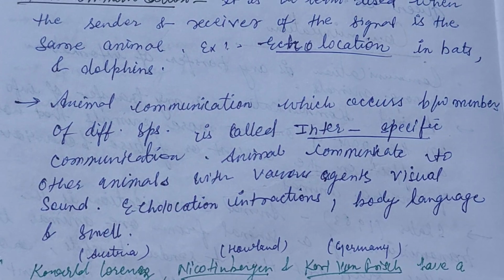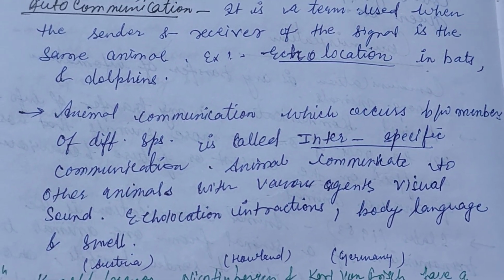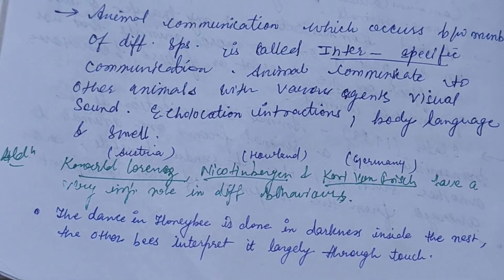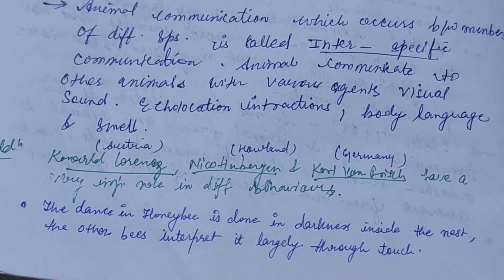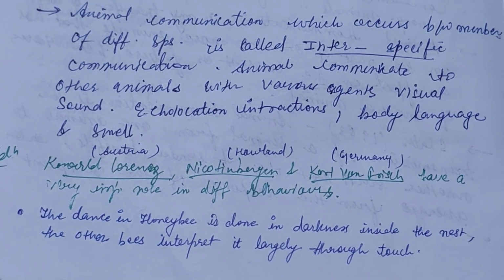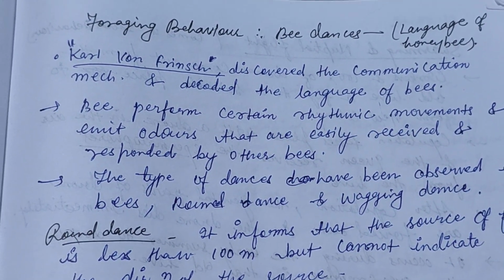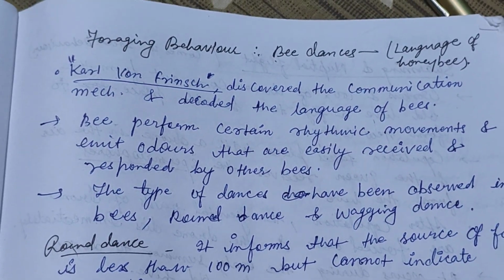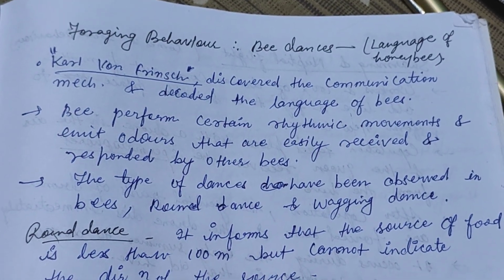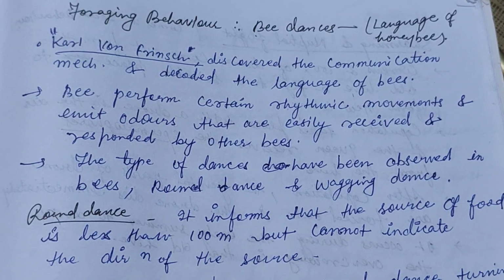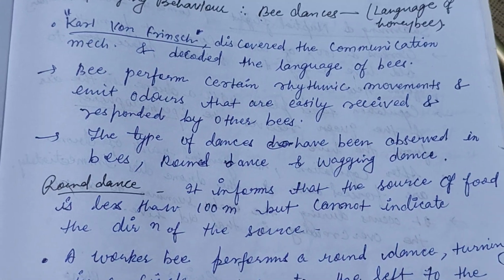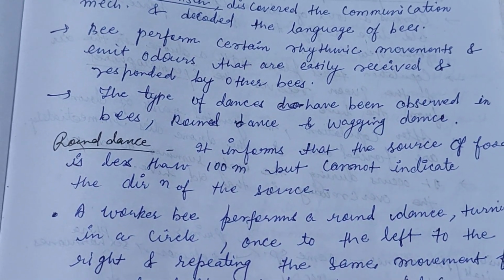An animal communicates to other animals with various agents: visual, sound, echolocation, interaction, body language, and smell. In addition, Konrad Lorenz from Austria, Niko Tinbergen from Holland, and Karl von Frisch from Germany have had a very important role in the study of different behaviors. Tactile communication is seen in the foraging behavior of bees. The bee dance is a dance of the honeybee, which is used as a language of communication. Karl von Frisch discovered the communication mechanism and decoded the language of the bees.